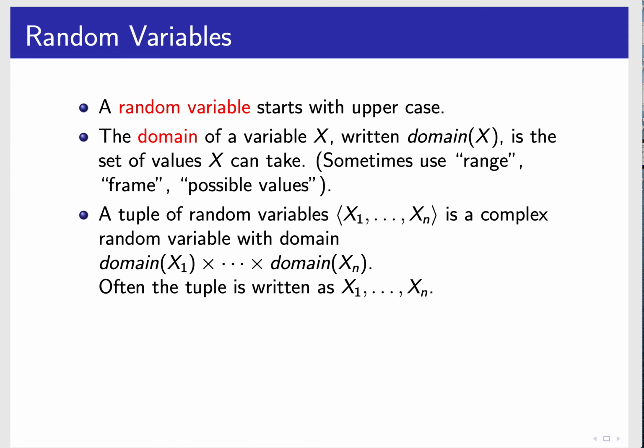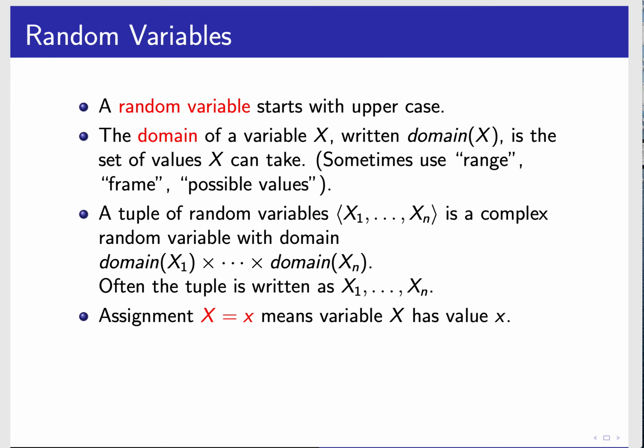And we're going to have a tuple of random variables. We're often going to write x1 to xn as a tuple of random variables, and it has the domain, which is the cross product of all of them. So there's a value for each of x1 to xn. Okay, and often we're just going to write it without the parentheses. We're just going to write it as x1 to xn.